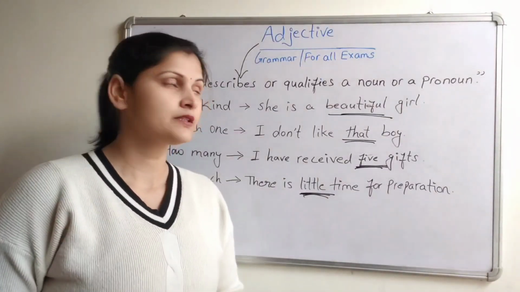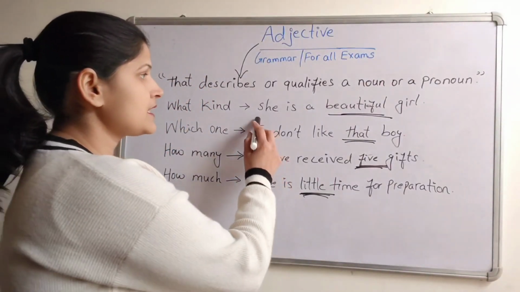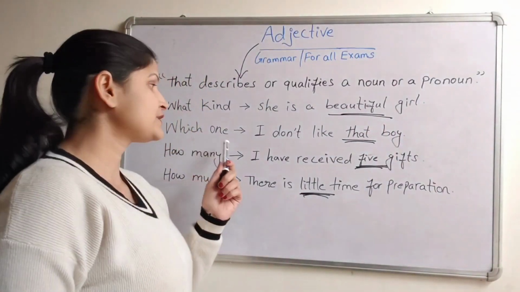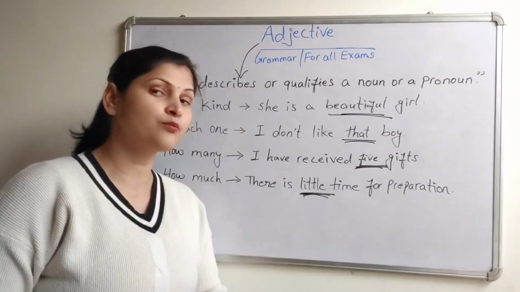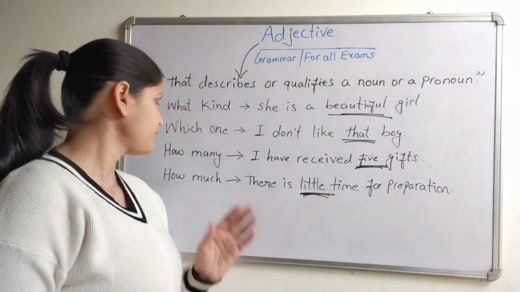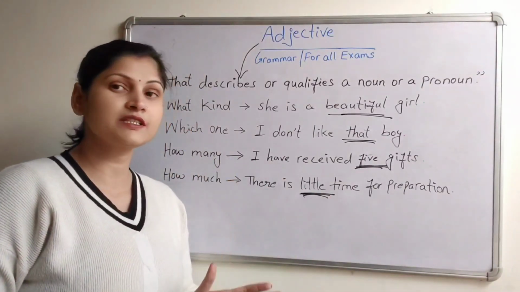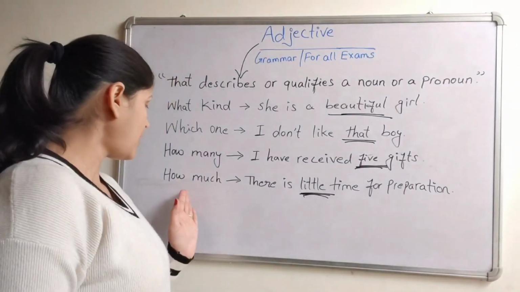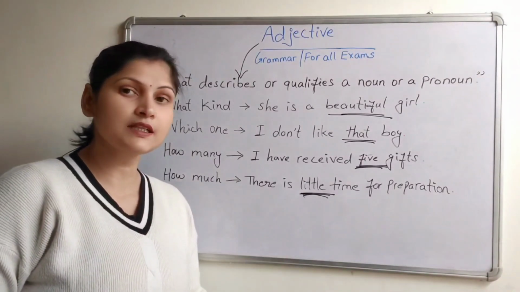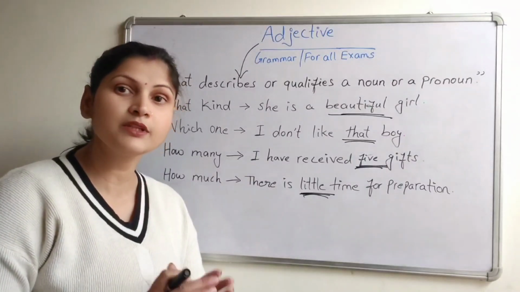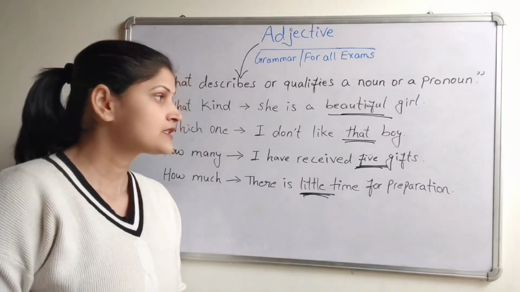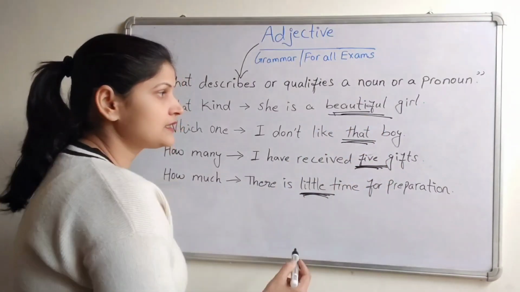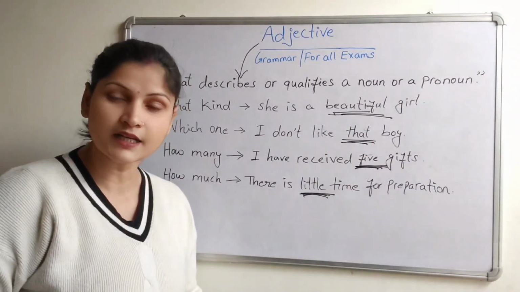Let's see the examples. What kind? She is a beautiful girl. What kind of girl? Beautiful. Which one? I don't like that boy. Which boy? That boy. How many? I have received 5 gifts. How many gifts? 5 gifts. How much? There is little time for preparation. How much time? Little time for preparation. So, see, beautiful, that, 5, little. These words are the adjectives.